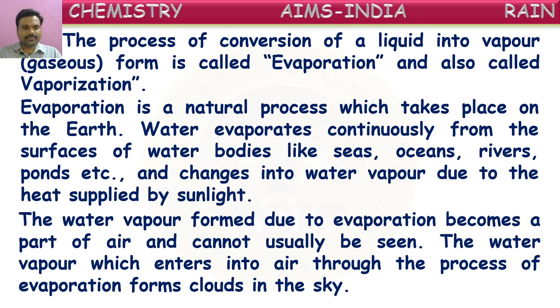The water vapor which enters into air through the process of evaporation forms clouds in the sky. Yes, we see many clouds in the sky. From where are these being formed? From this water vapor obtained from the water bodies. So the water vapor that came from the water bodies reaches the air and the sky and forms clouds. These clouds further cause rains, which we are going to learn. So these clouds are formed because of the evaporation of water from water bodies. Okay, children?